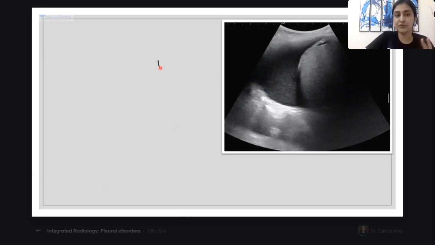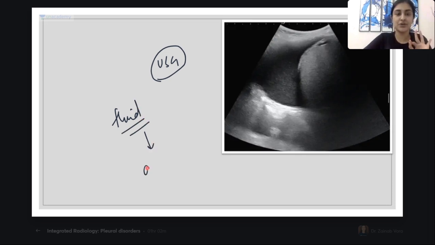So all of you have identified that this is the ultrasound. What will the fluid look like on ultrasound? It will appear black. Very good. So anechoic. Correct. Fluid will be anechoic. Can I say it is anechoic with what? With what posterior acoustic feature?